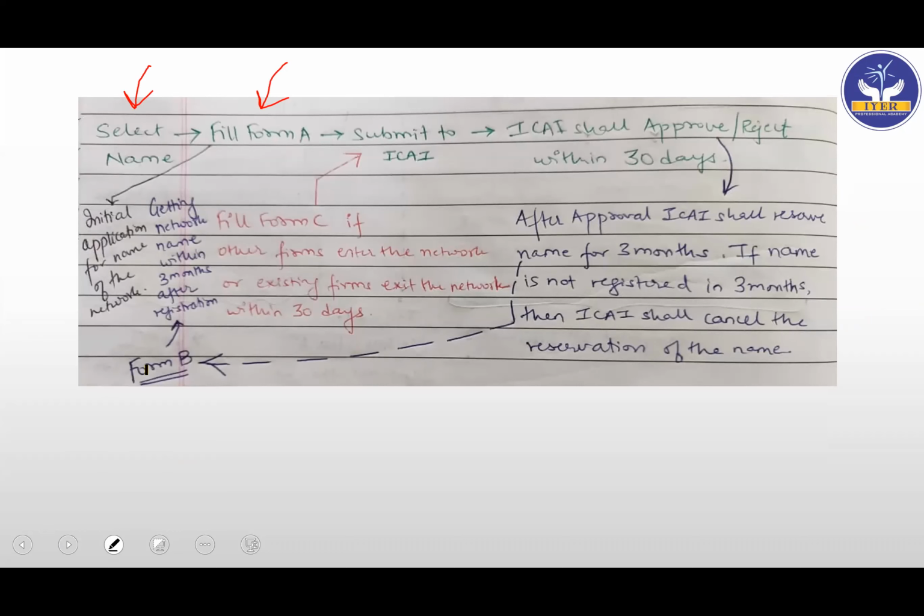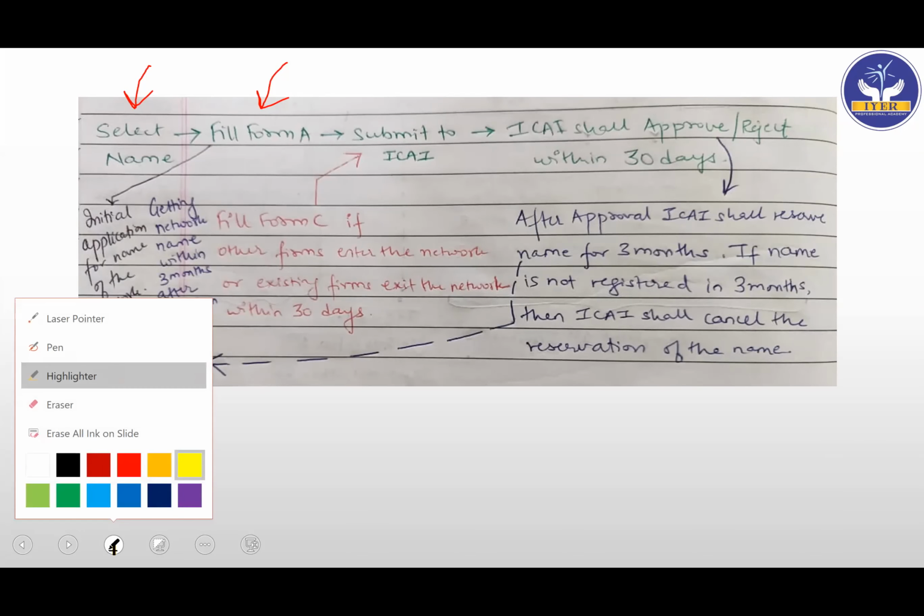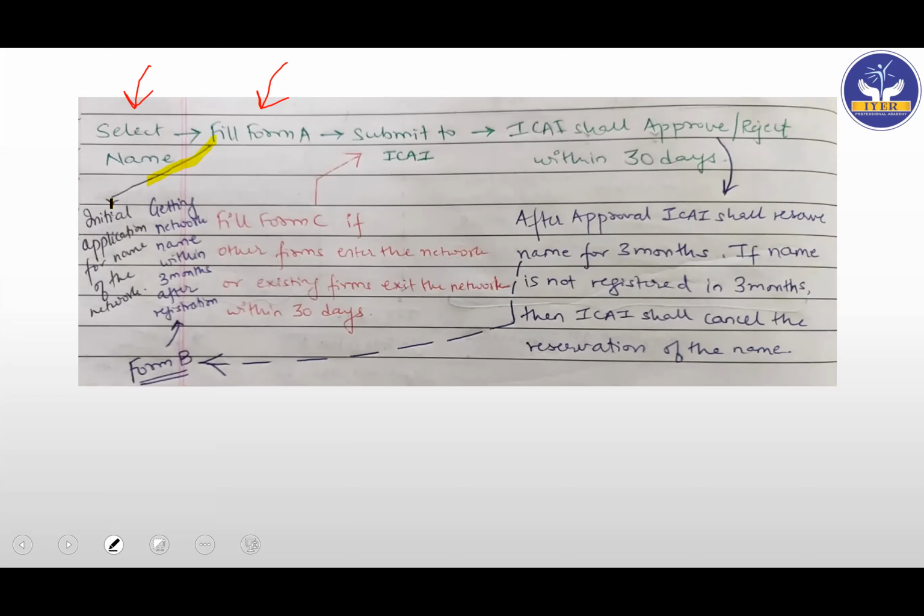Let's see what form A is. Form A is nothing but the initial application for the name of the network. So we are just telling what the name of the network is going to be. This we have to submit to ICAI. So we give this form to ICAI. ICAI shall approve or reject within how many days? Within 30 days.